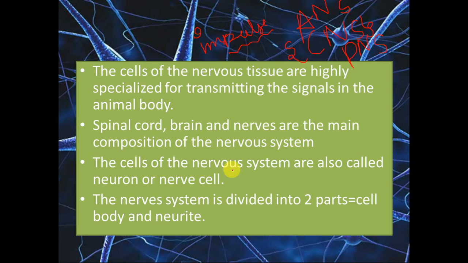The cells of the nervous system are also called neurons or nerve cells. This we very well know. The nerve cell is divided into two parts: cell body and neurite.